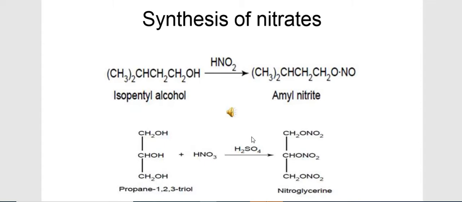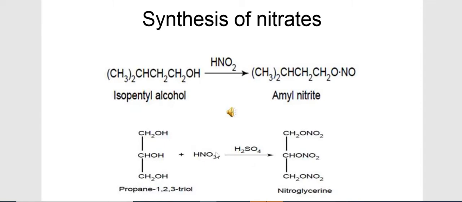The starting material we use is propane-1,2,3-triol and HNO3/H2SO4. HNO3 and H2SO4 react together and generate NO2. A single mole of HNO3/H2SO4 interacts to produce a single NO2.